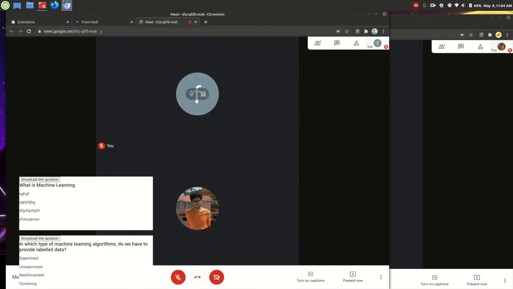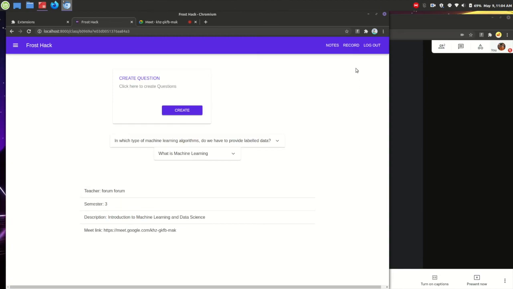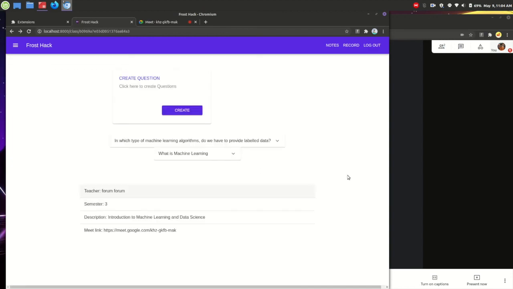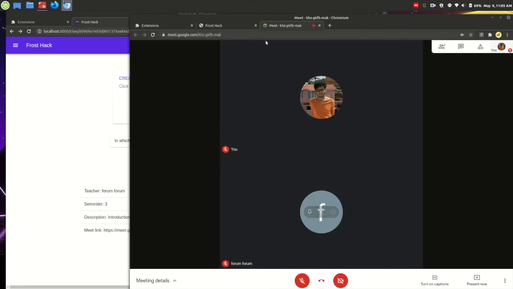Let me go to the dashboard over here, and let me go in the record section. Okay, as you can see, the question, the name of the student, and whether he has answered, yes, whether he has given the correct answer, yes. So this way all the records are stored over here. Okay. So yeah, this is the web extension.